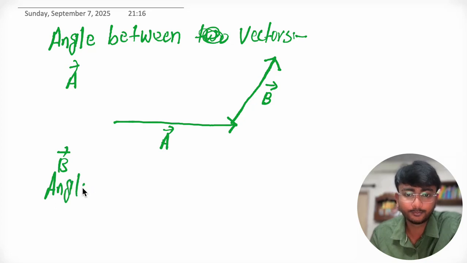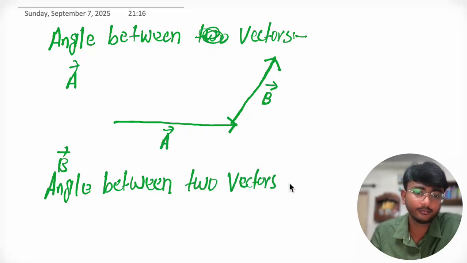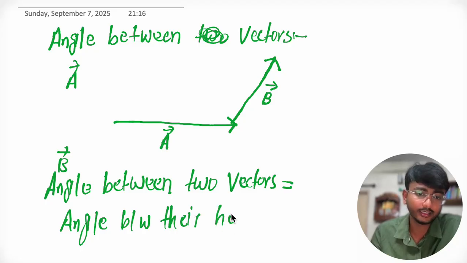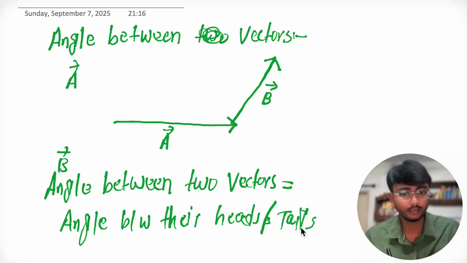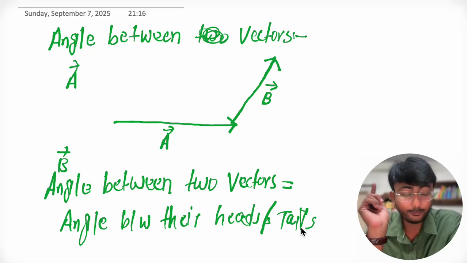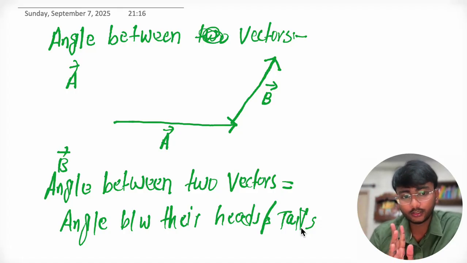Now we discussed parallel shifting of vectors. So the angle between two vectors is nothing but the angle between two heads or two tails, right?